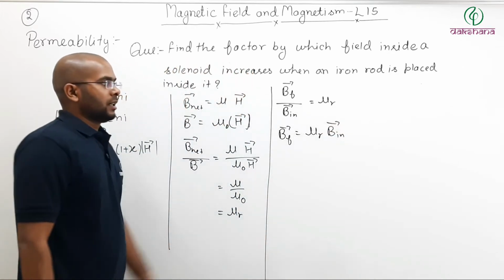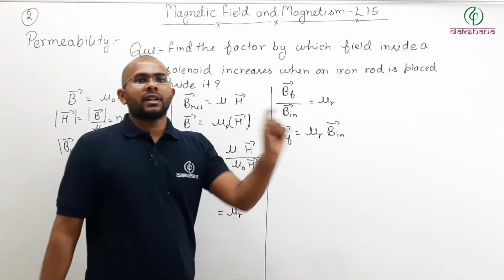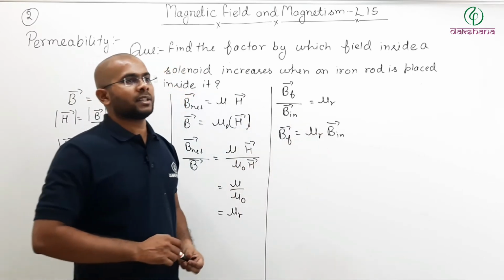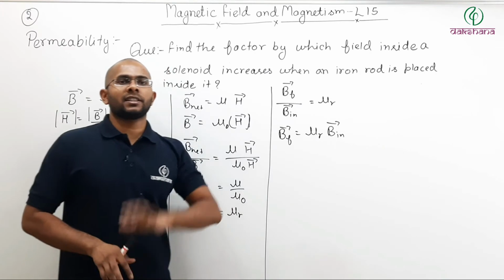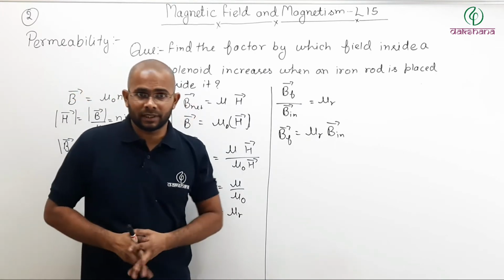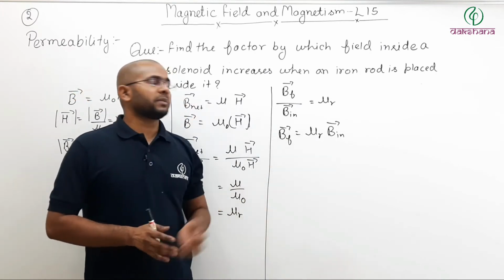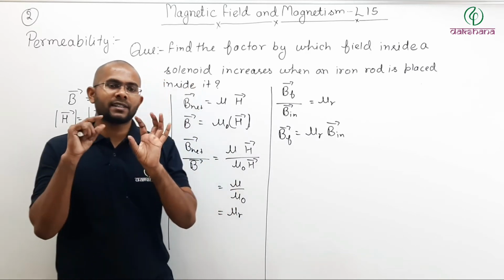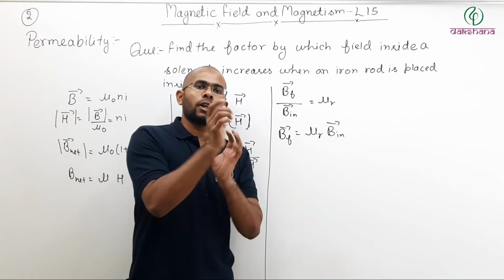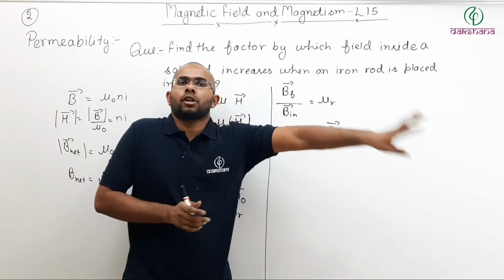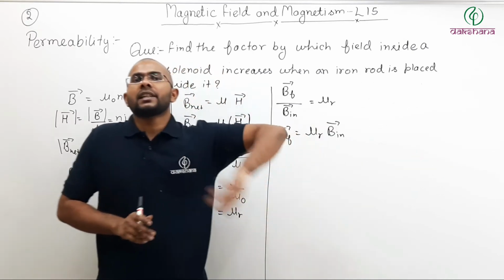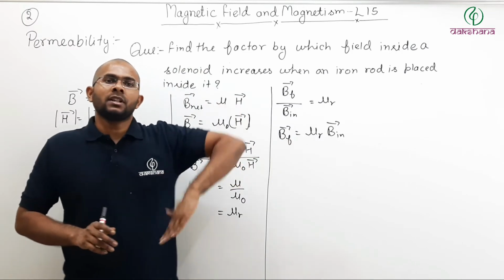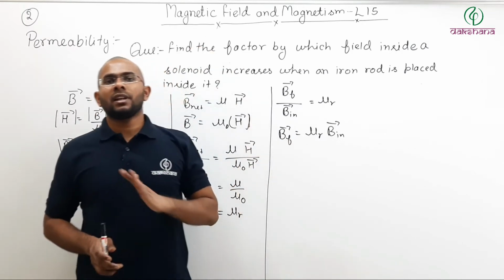Meaning if you insert a rod, for example, let us say the relative permeability of a material is 5, then if I insert a rod of that material inside a solenoid, the field inside the solenoid will become 5 times the original value.